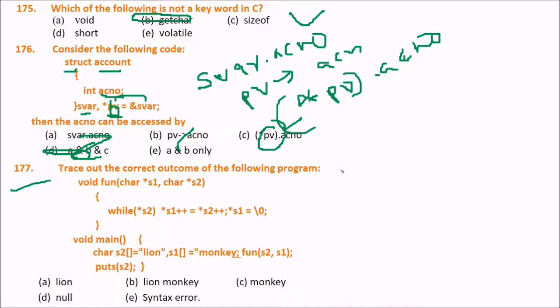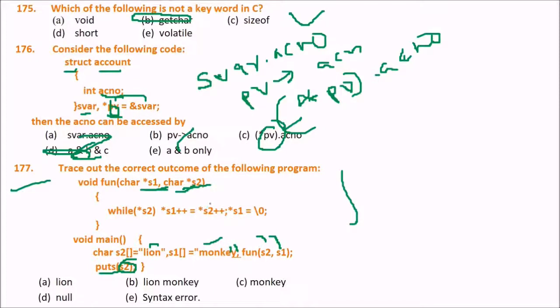Next is, trace out the correct outcome of the following. What is happening here? This is double quotes, monkey, double quotes. So what will be the answer? You have a function, it is taking character pointers, that is, these are the strings which are going inside, and S2 is lion, S1 is monkey. Now we are passing lion to S2 and S1 is monkey. So lion and monkey are being passed, and we are trying to put the S2.